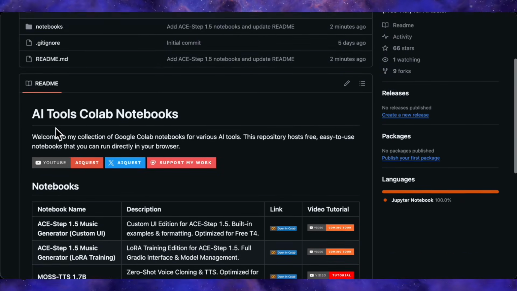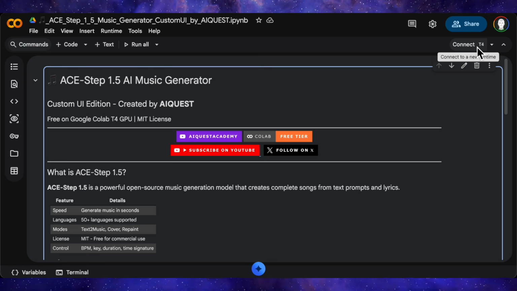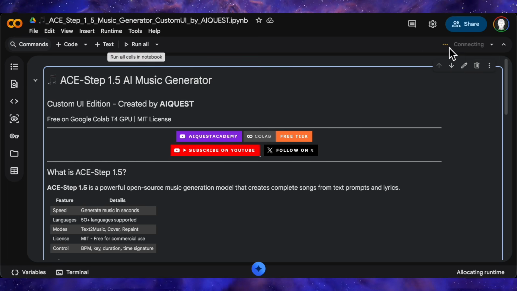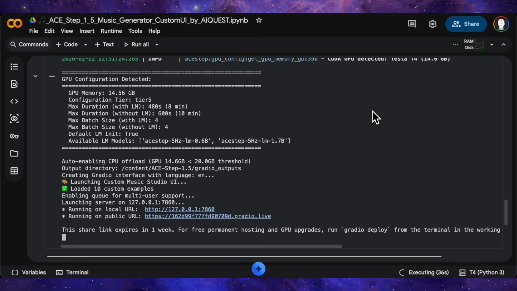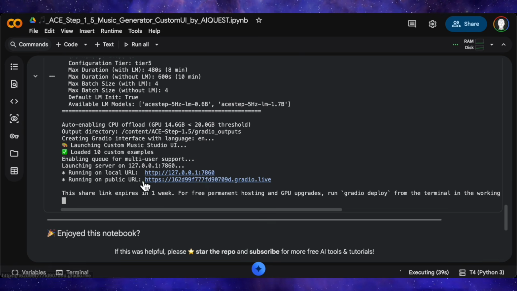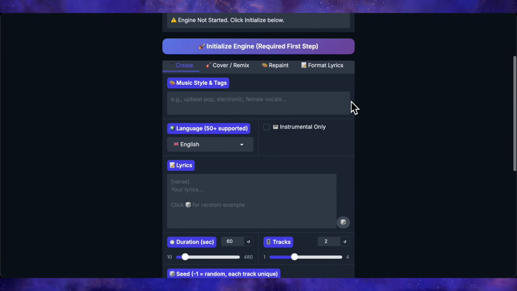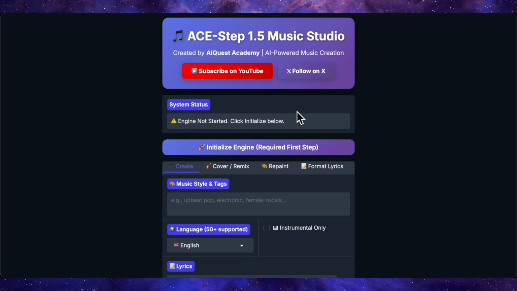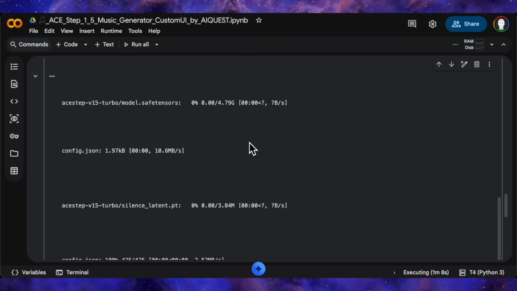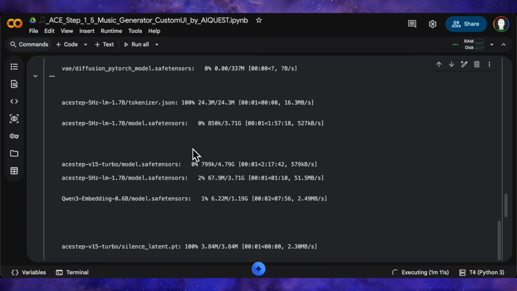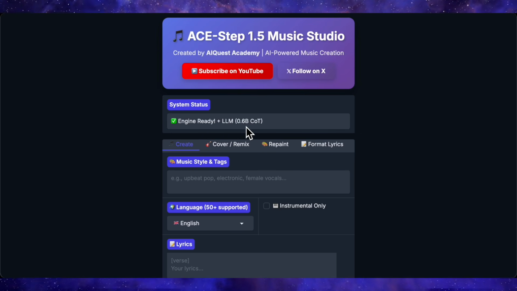Now let me take you to the second notebook, the custom UI I built from scratch. Same starting process. Open Colab, confirm T4, hit Run All. This one moves faster. UV installs first, then the repo is cloned, dependencies go in, and you'll have a Gradio link in about 3 minutes, sometimes less. When you open this custom interface, you'll immediately notice it's different. Clean layout, nothing overwhelming, no drop-down jungle, just the controls you actually need. You click Initialize, and it automatically downloads and loads the models, the 0.6b language model and the turbo weights. When you see LLM loaded successfully and engine ready on screen, you're set.